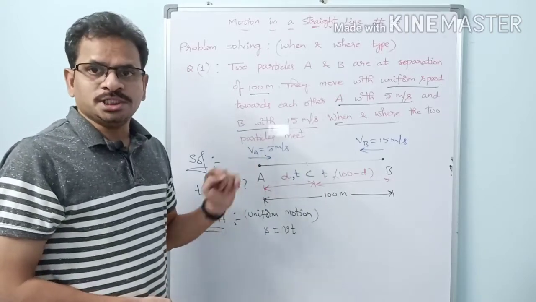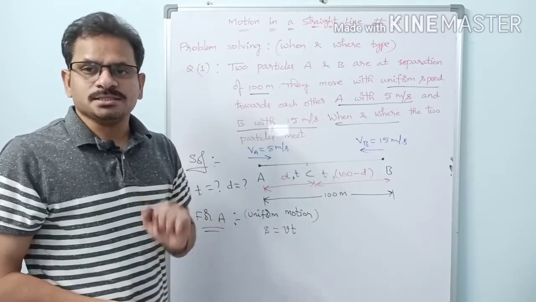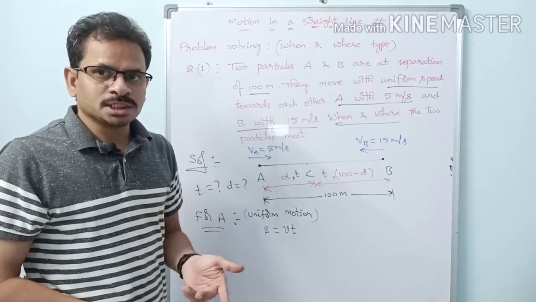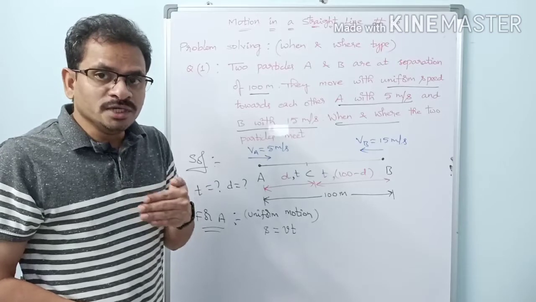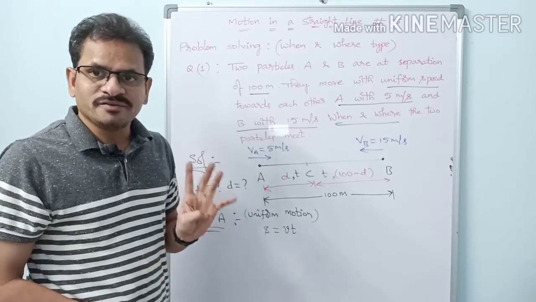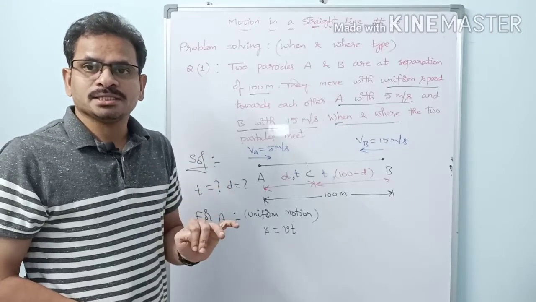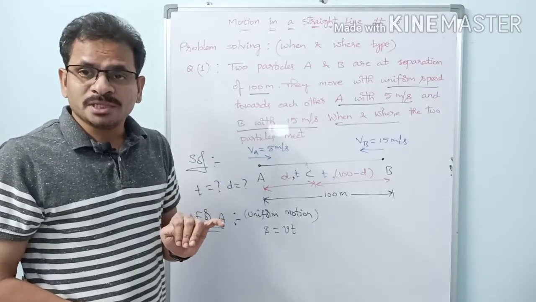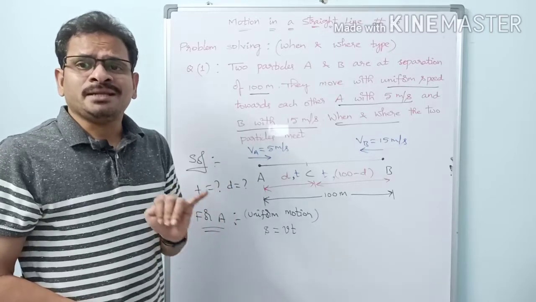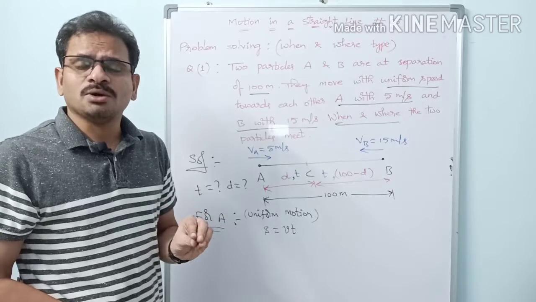So, once check there. Distance equals speed times time: for uniform motion, only one equation is there. For uniform acceleration, what equations do we have? S equals ut plus half at square, v equals u plus at, v square equals u square plus 2as, average velocity v bar equals (u plus v) by 2, and displacement in the nth second, Sn equals u plus a into (n minus half).